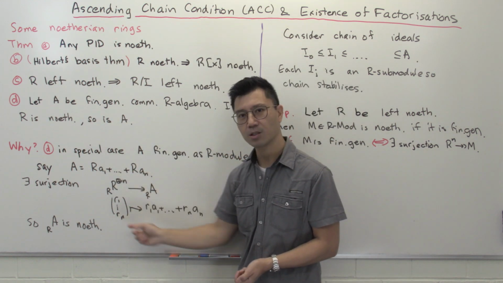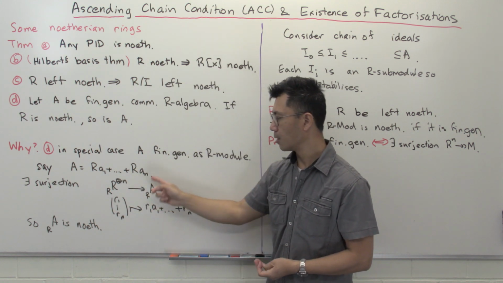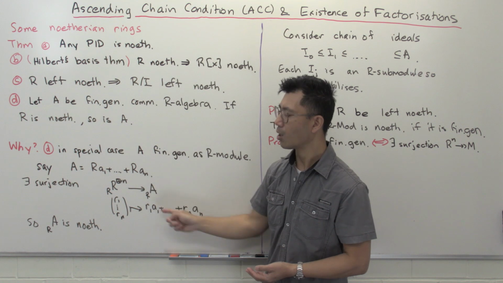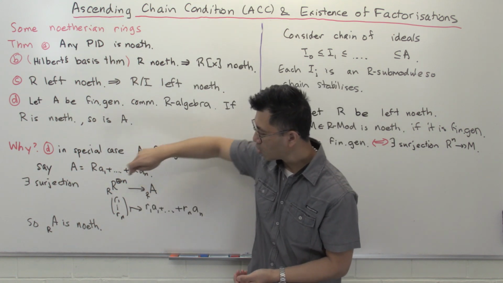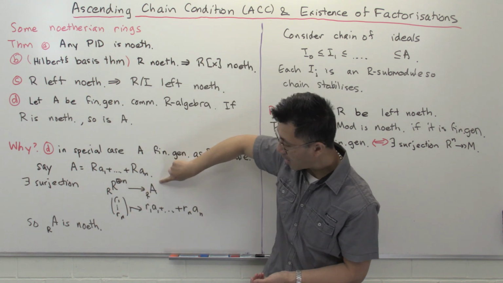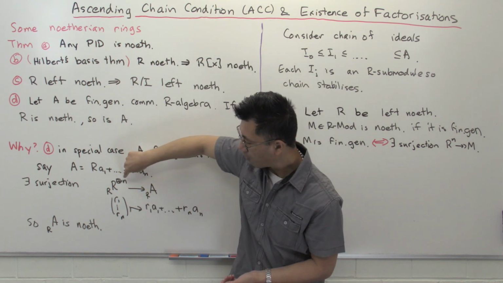Okay, and this is a standard technique when you want to express a module as a quotient of a free module. So that's what you have. You have this surjection. So in other words, as an R module, this R module A is isomorphic to a quotient of this one here.